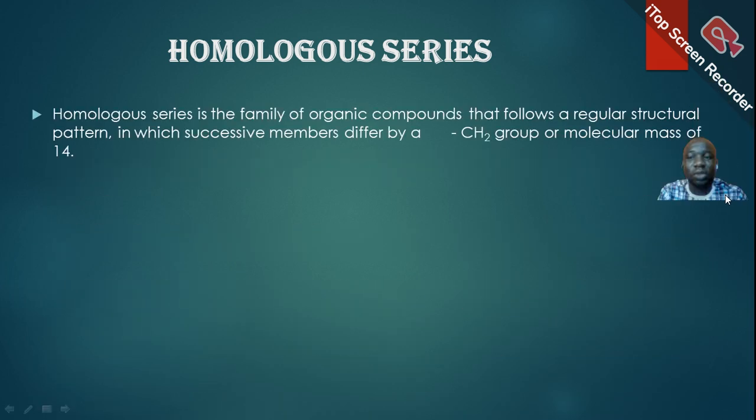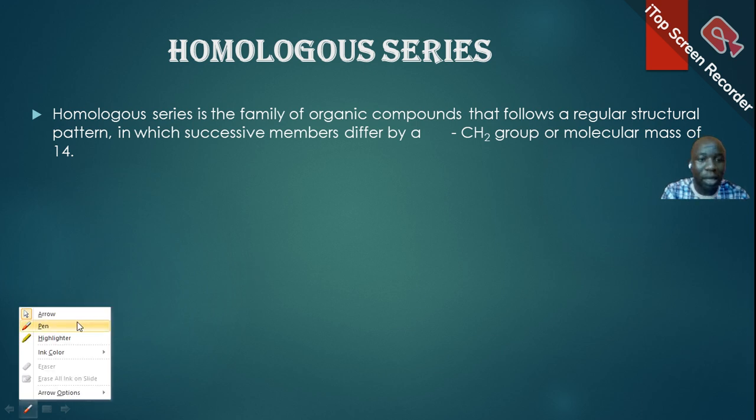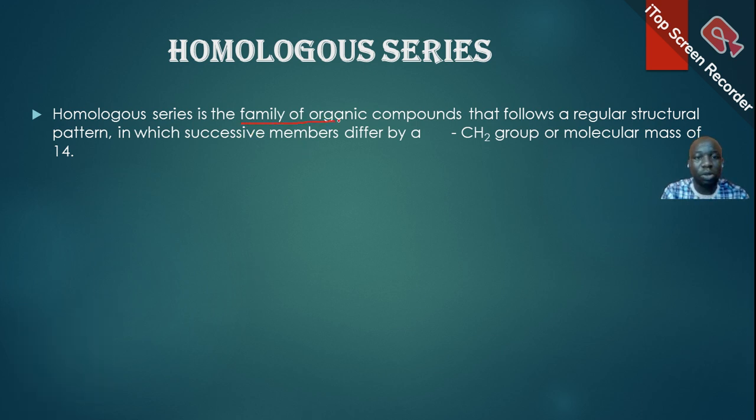A homologous series is a family of organic compounds that follows a regular structural pattern, in which successive members that follow each other differ by a CH2 group or a molecular mass of 14.